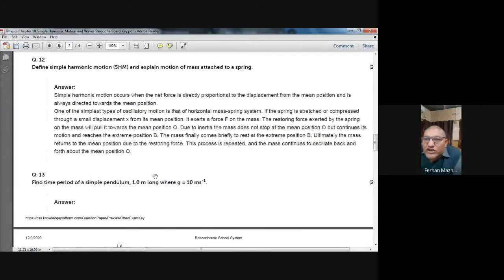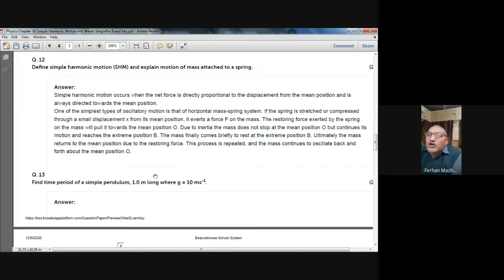Simple harmonic motion occurs when the net force is directly proportional to the displacement from the mean position and is always directed towards the mean position. One of the simplest types of oscillatory motion is that of a horizontal mass-spring system. If the spring is stretched or compressed through a small displacement x from its mean position, it exerts a force F on the mass.